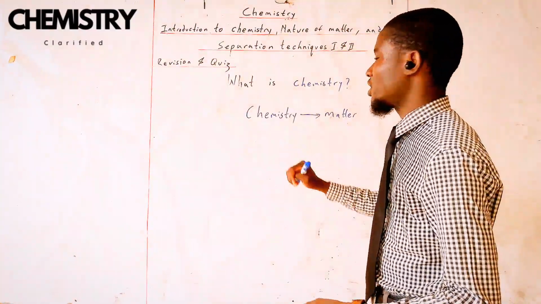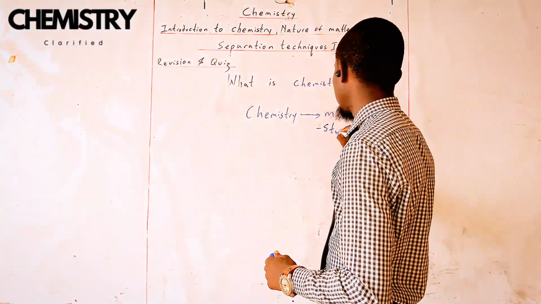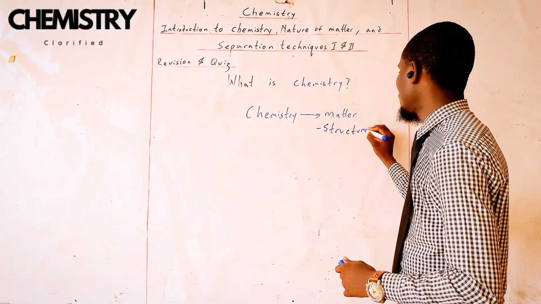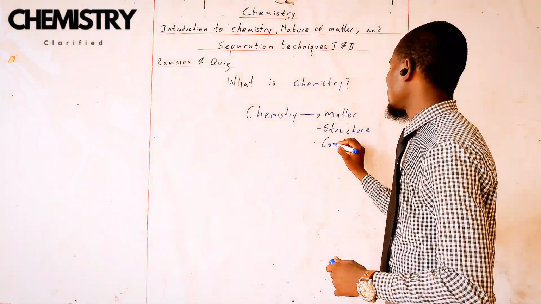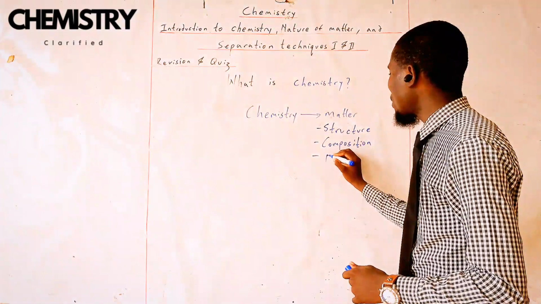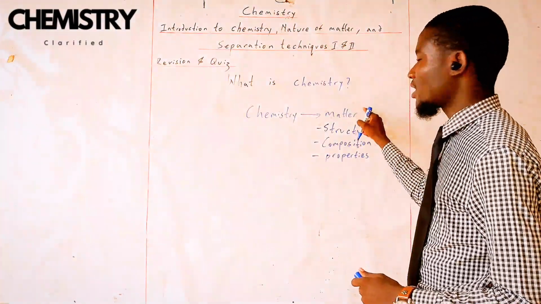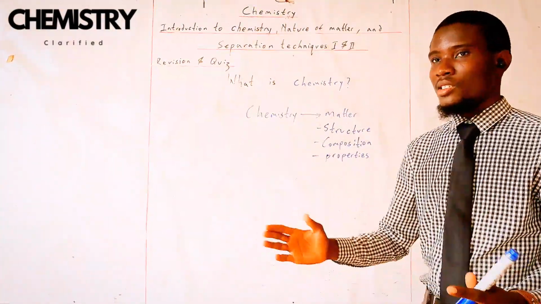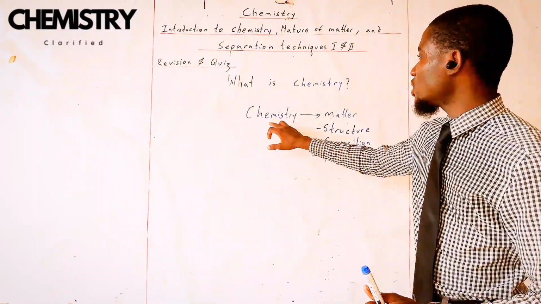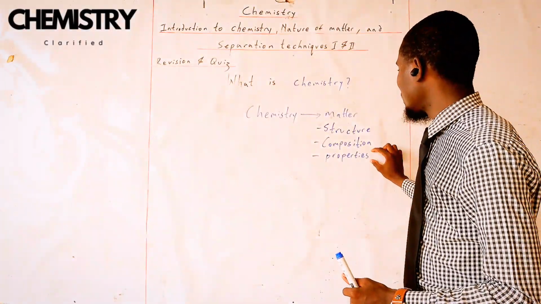We can say chemistry is the study of the structure, composition, and properties of matter. That is a better definition: chemistry is the study of the structure, the composition, and the properties of matter.